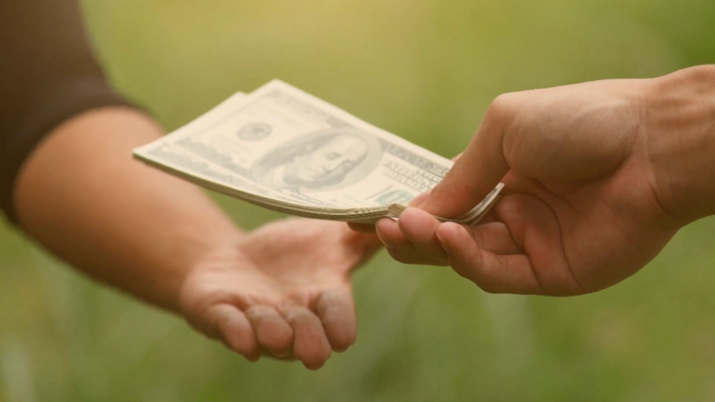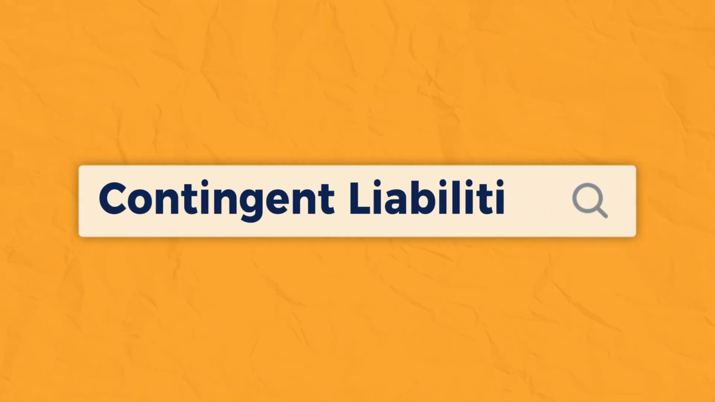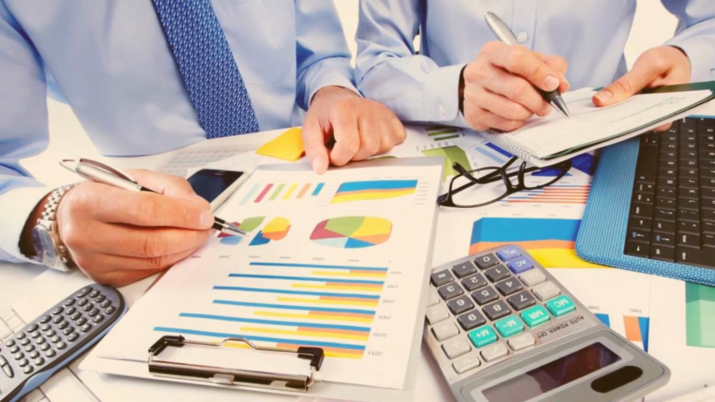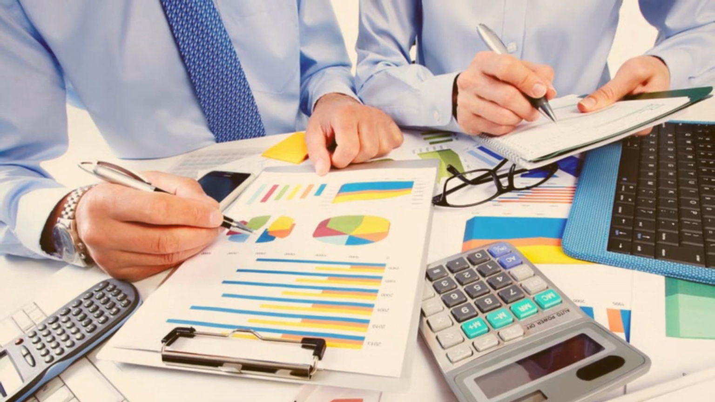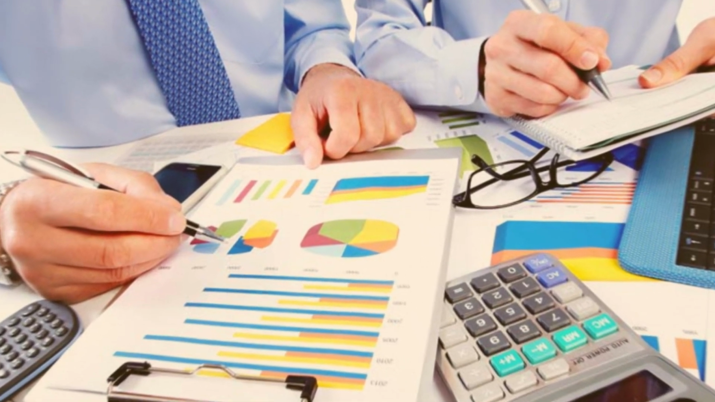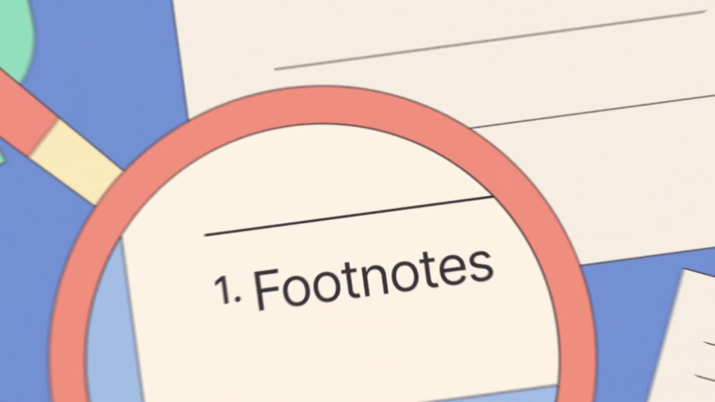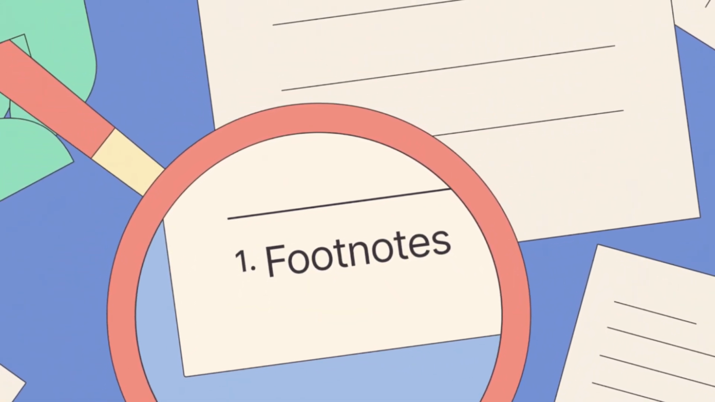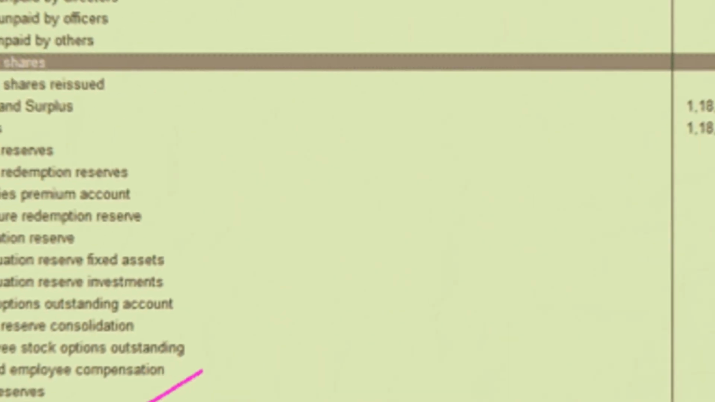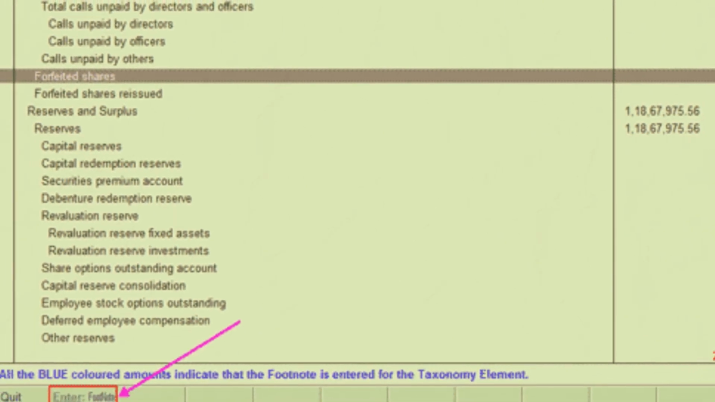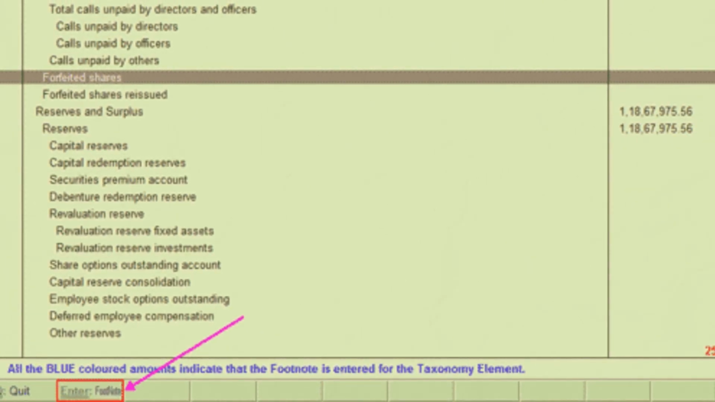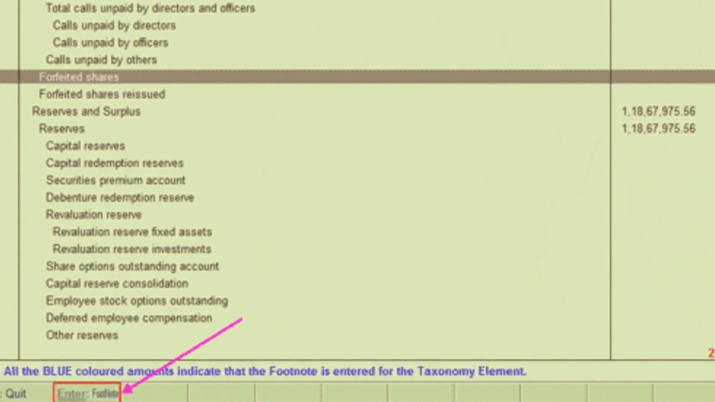Is that clear? So this is a contingent liability, which is not to be shown in the balance sheet, not to be shown in the books of accounts, but has to be written outside the liabilities as a footnote. Footnote simply means the note which appears at the end of the balance sheet, written outside the balance sheet. So this is known as the contingent liability.